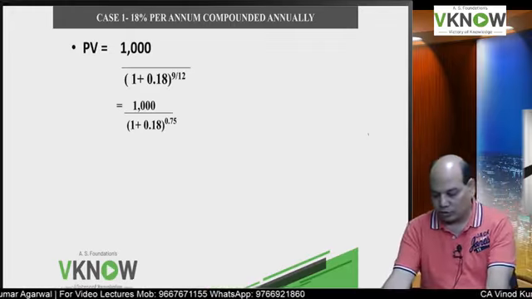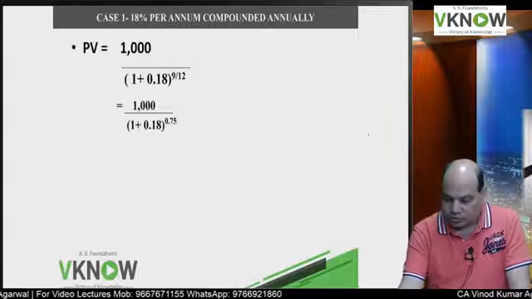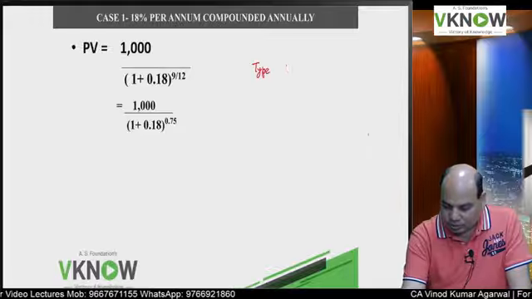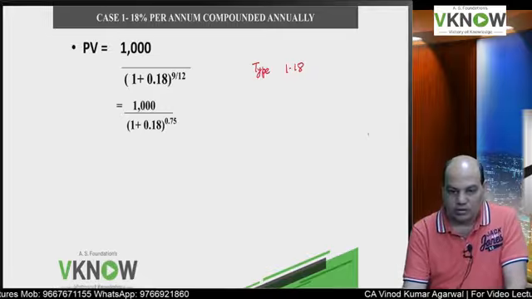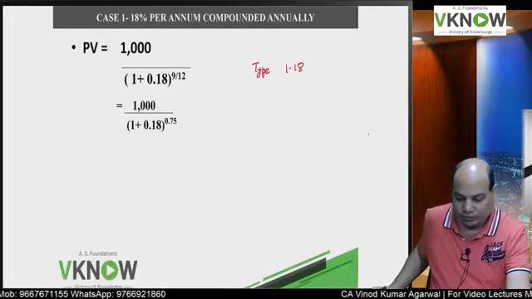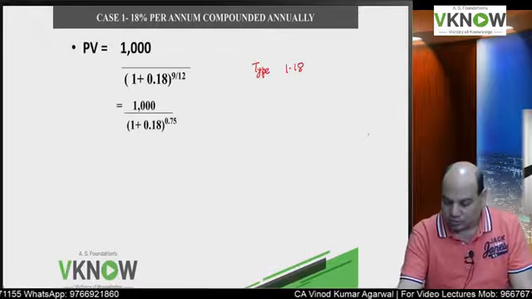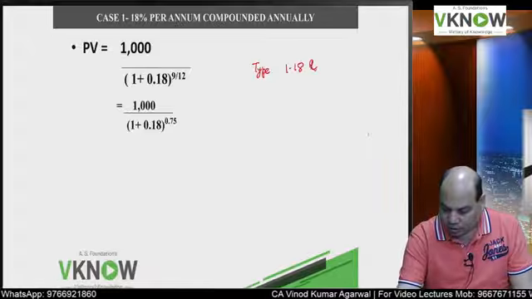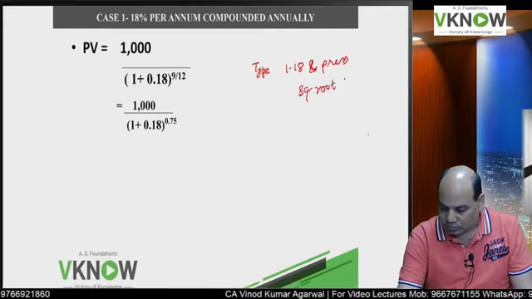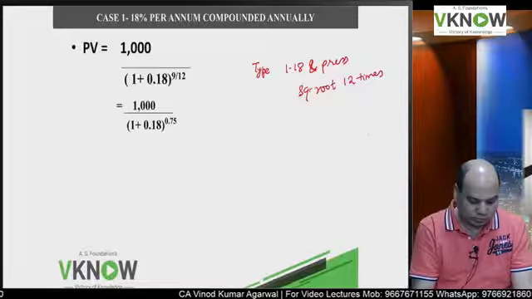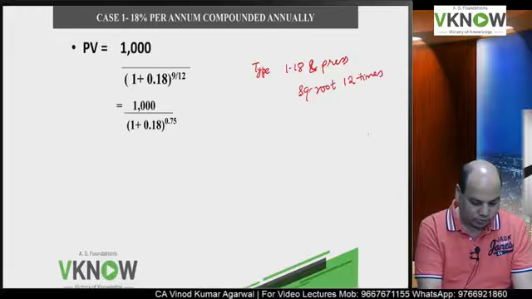So what the students will do: you first type 1.18 on your calculator. I will also try. Type 1.18, press square root 12 times. Don't ask why, these are shortcut tricks.